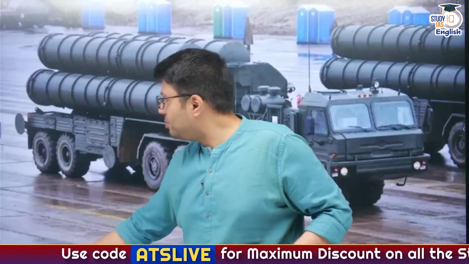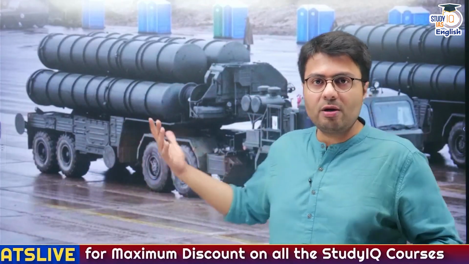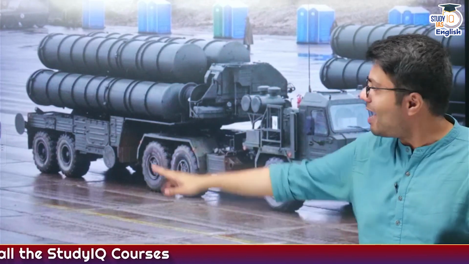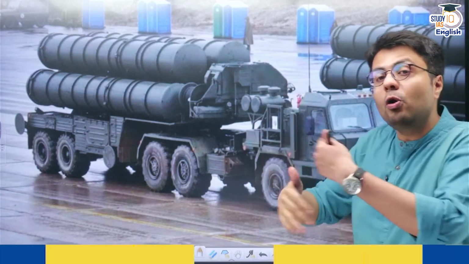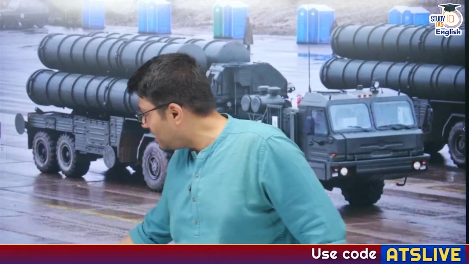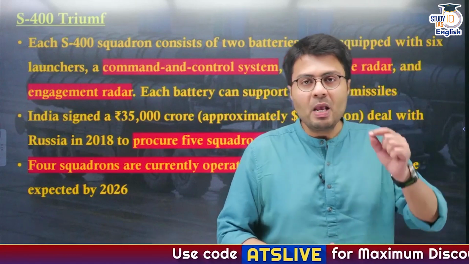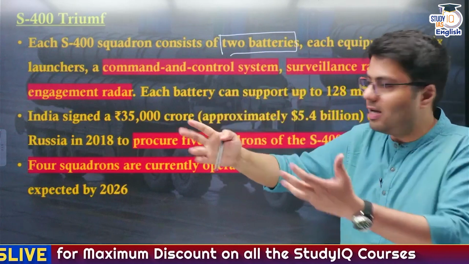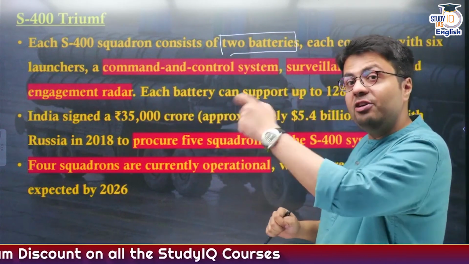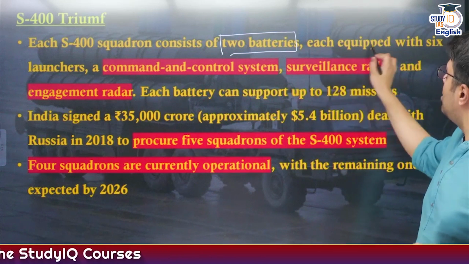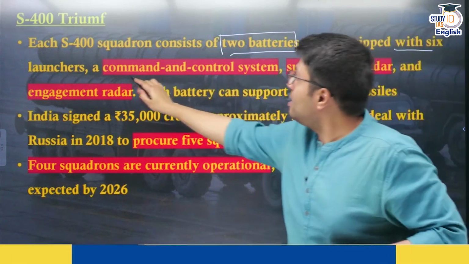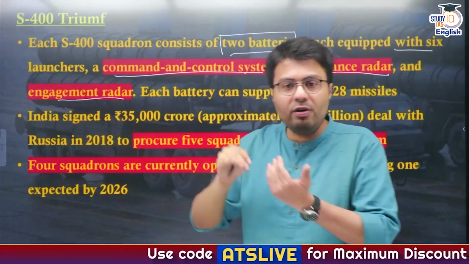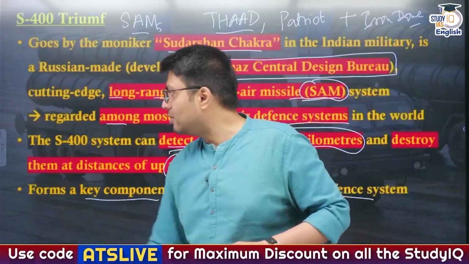Now you can see this image. This is the most popular image of the S-400 system. But an S-400 squadron doesn't just have this particular launch vehicle. It also consists of many other equipments. What are these kinds of equipments? Let us find out. Each S-400 squadron consists of 2 batteries or launch vehicles, right? The ones that we saw. But in addition to these batteries, each of these squadrons is also equipped with a command and control system, surveillance radar, and an engagement radar. How do these different systems work? Let us try to understand this.